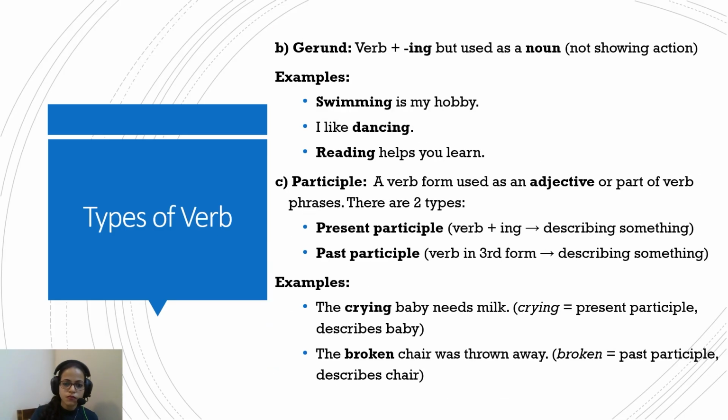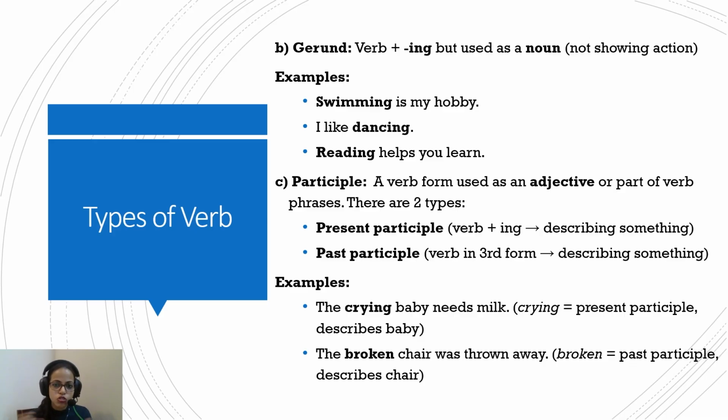Okay. Now, gerund. How do you identify a gerund? It's a verb plus ing form. It is used as a noun, but it is not showing action. For example, swimming is my hobby. The act of swimming is not happening at this point, but it is the subject of the statement. Swimming as an activity is being used here. I'm just telling that this is my hobby. So the action is not happening here, but this action word is acting as a noun.